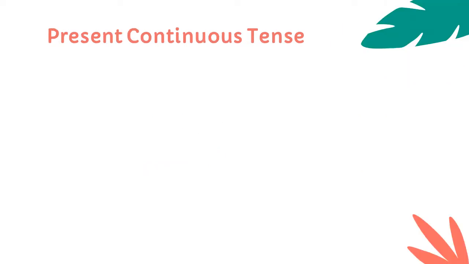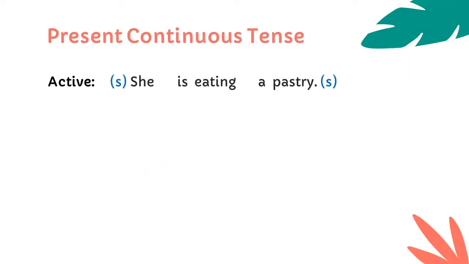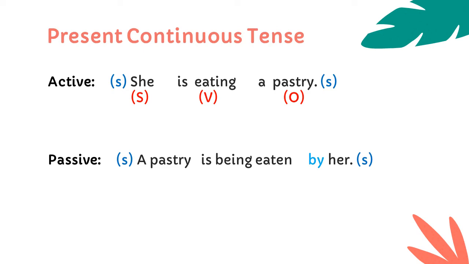Now let us consider another example in present continuous tense. She is eating a pastry. In present continuous tense, there is present participle with ing adding to the verb. Here, she is a singular subject with a singular object, a pastry. That will be changed to a pastry is being eaten by her. How is it done? The subject will be converted into object by her. The object will be converted into subject, a pastry.